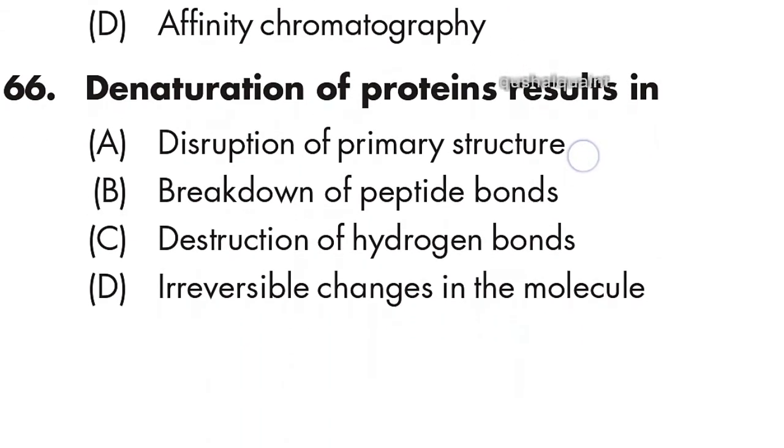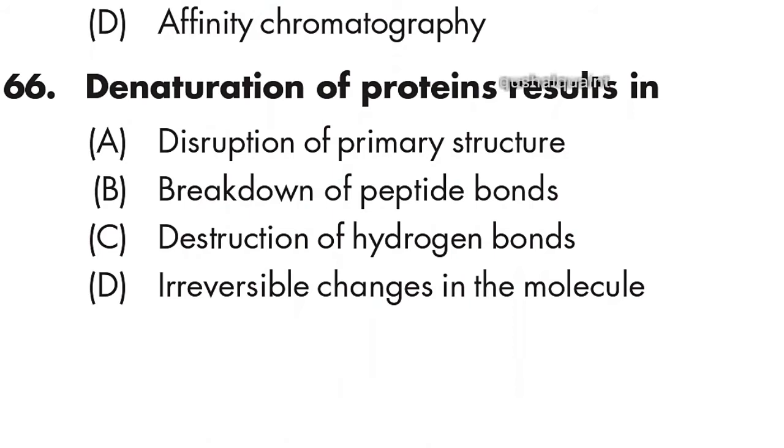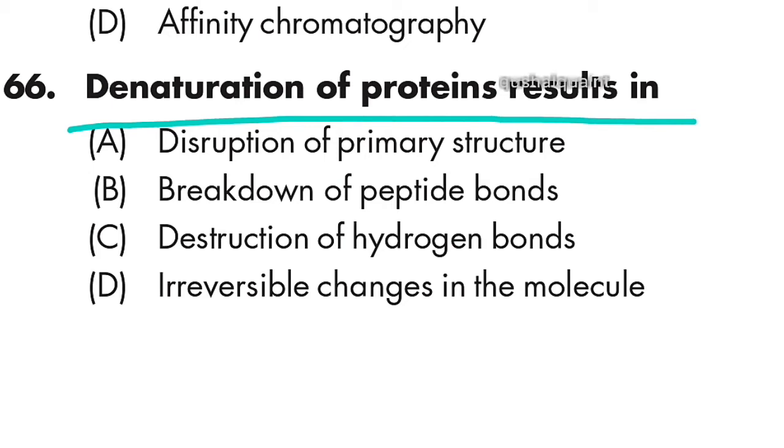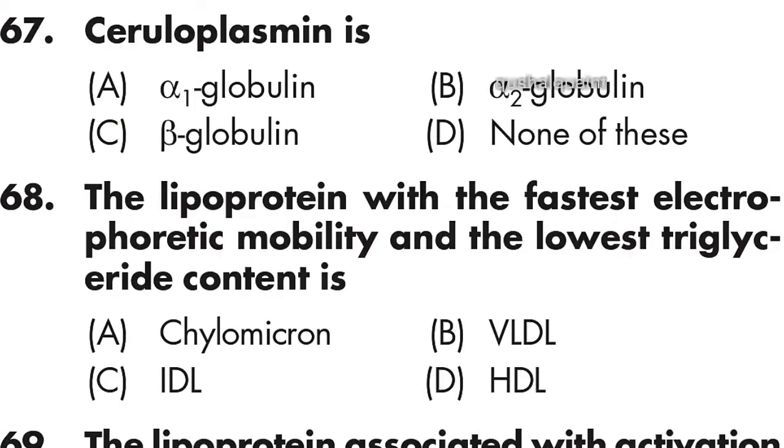66: denaturation of proteins results in destruction of hydrogen bonds. Option C is right. Destruction of hydrogen bonds.